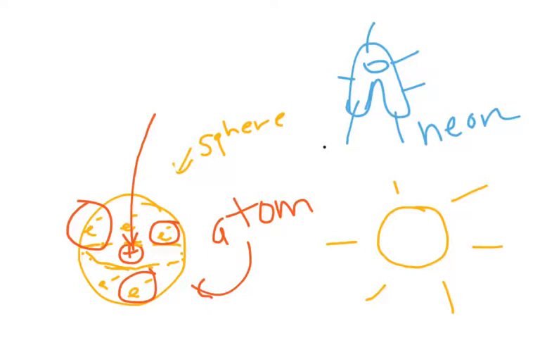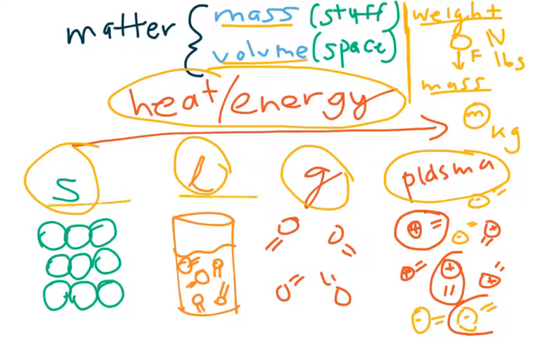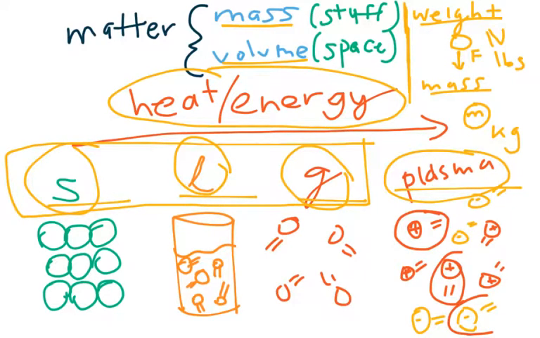Now, let's go back to the other slide. As you crank up the heat and increase the temperature, or energy, or heat, whatever you want to call it, the states of matter move in the following order: solid, liquid, gas, and plasma. And again, you'll only see the first three in chemistry.